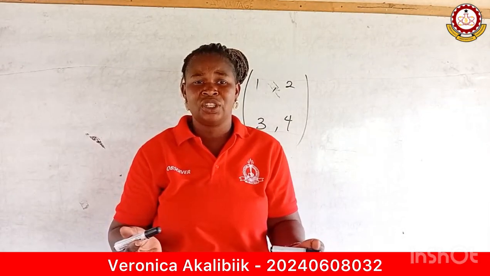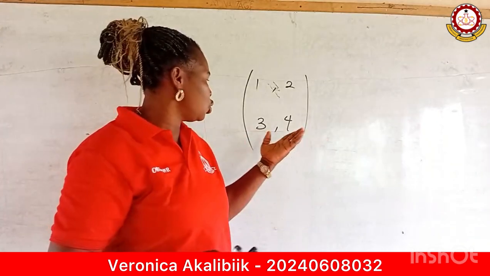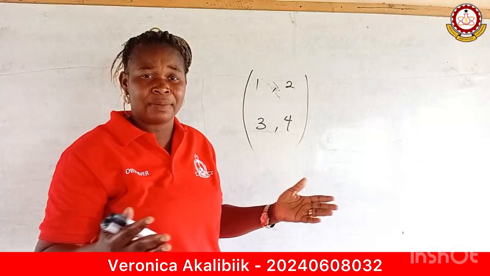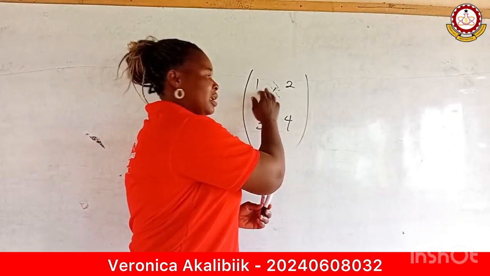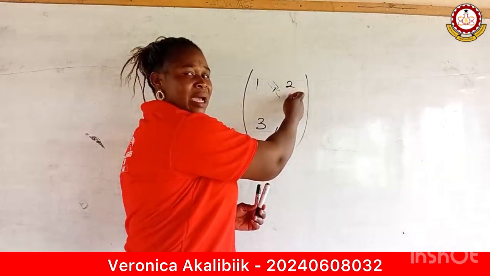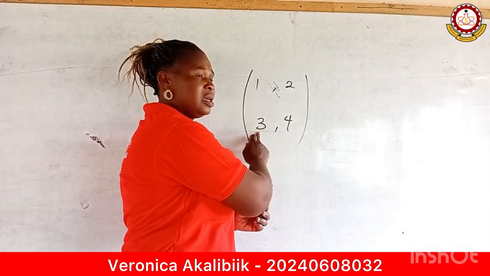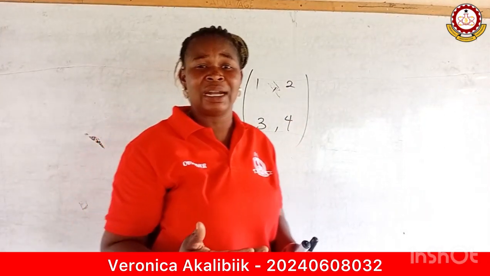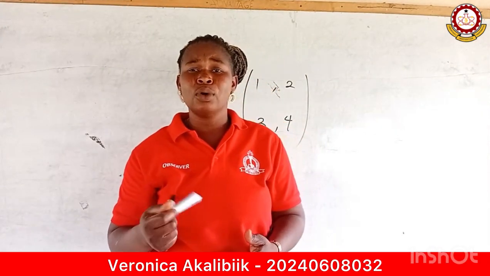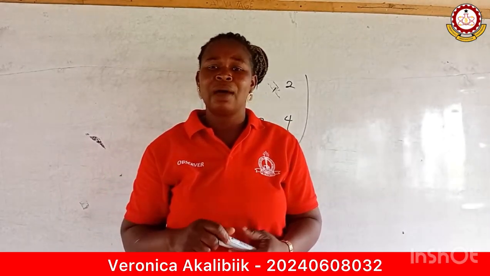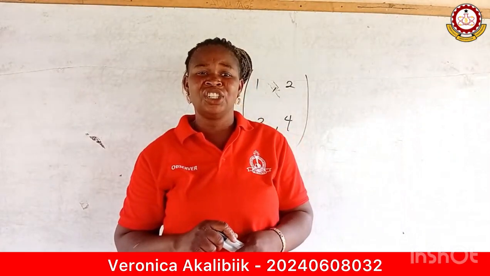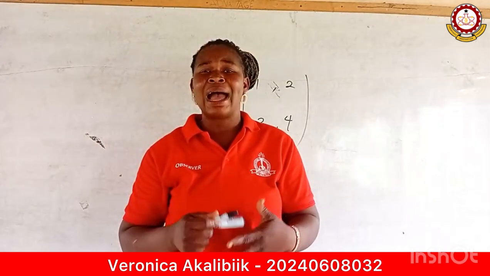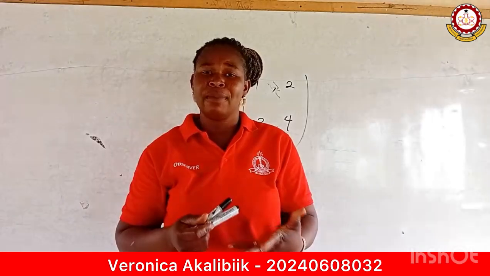Now, how is the correction done? The correction is that one should know that matrices are not written with commas. They are written with gaps. Once you write your 1, give a space or a gap to write your 2. When you write your 3, give a space to write the 4, depending on the type of matrix I'm giving to you. Now, another most important misconception that I would like to talk about is the addition and subtraction of matrices.